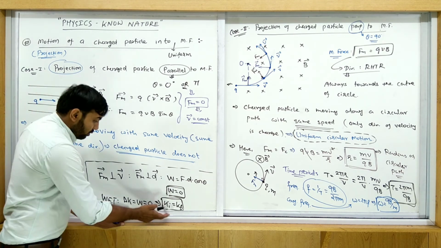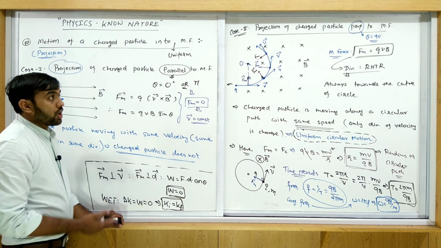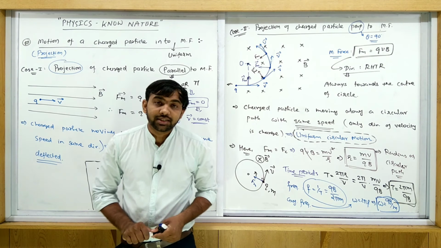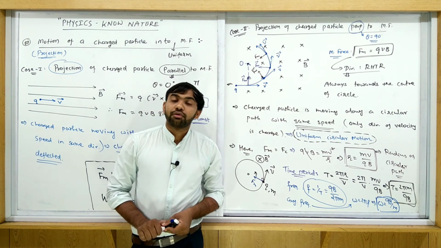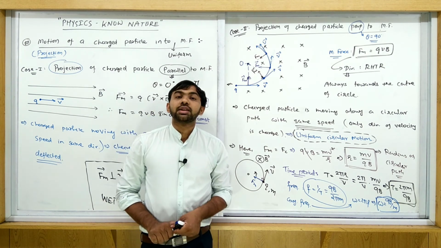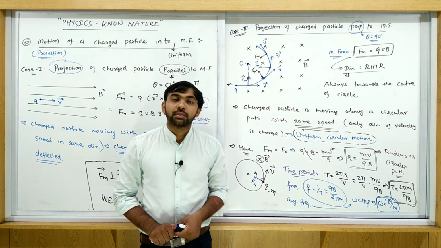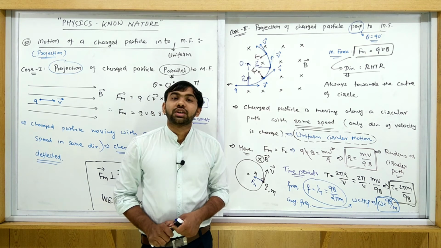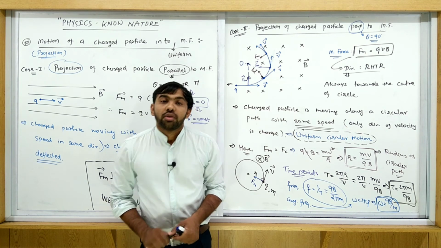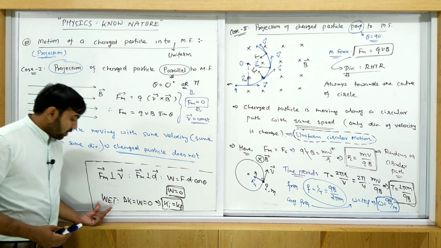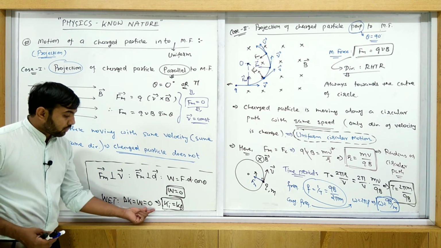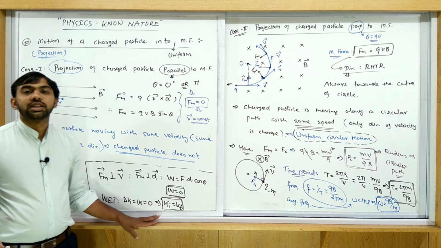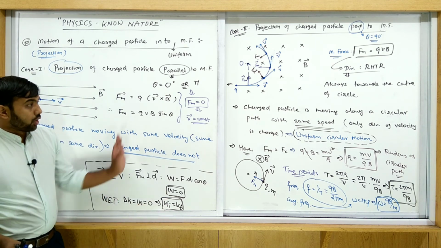Okay, so you must note this. This is the third note for all of you. When the charged particle is projected perpendicular to the magnetic field, first, R increases if V increases. Second, if V is less than C, then the time period and frequency do not depend on the speed of the charged particle, and always the charged particle moves with the same speed, which means work done is zero. So we use this relation, WET: delta K is equal to W is equal to 0. It means K initial is equal to K final, so V initial is equal to V final. Speed does not change. Okay, so all of you note this.